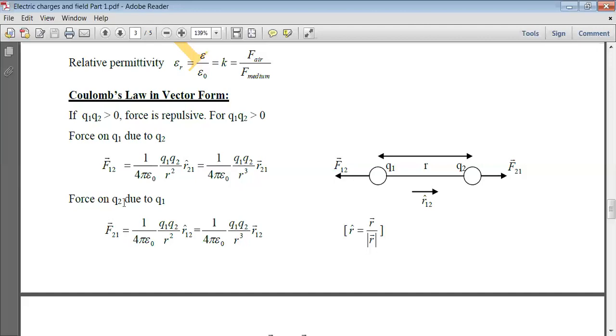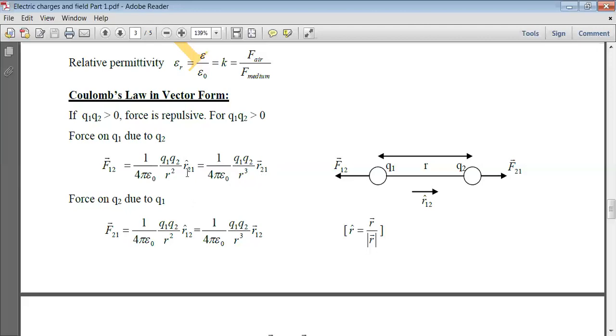The same way, the force on Q2 due to Q1, F21, has the same magnitude, 1 upon 4 pi epsilon naught Q1 into Q2 upon r square, and its direction is along the R12 unit vector. And in the same way, if we write it in vector form, the denominator will be r cube.